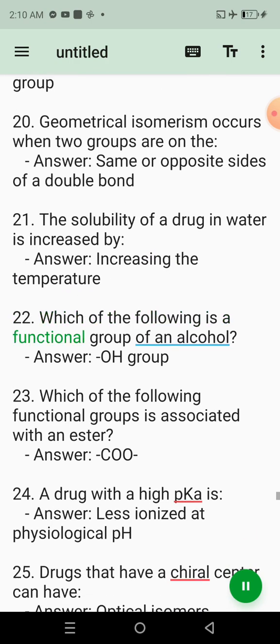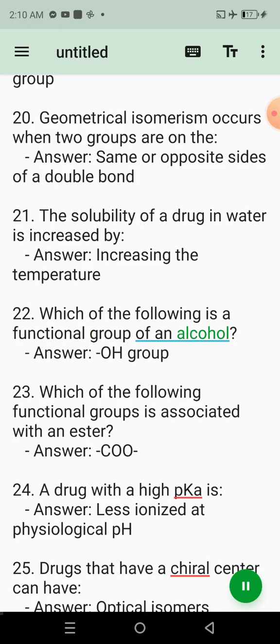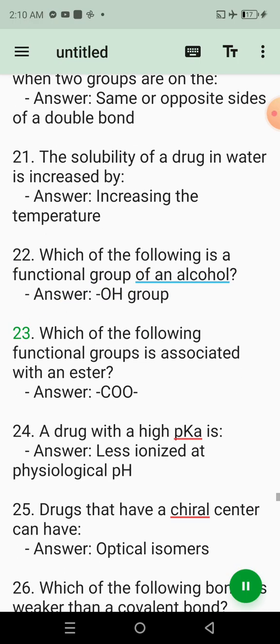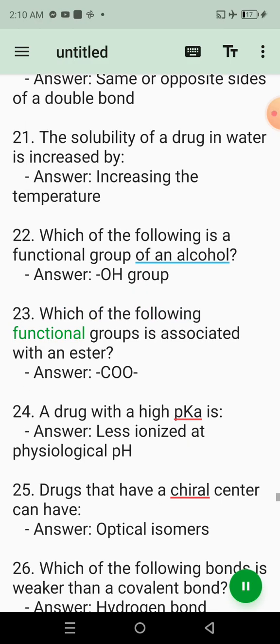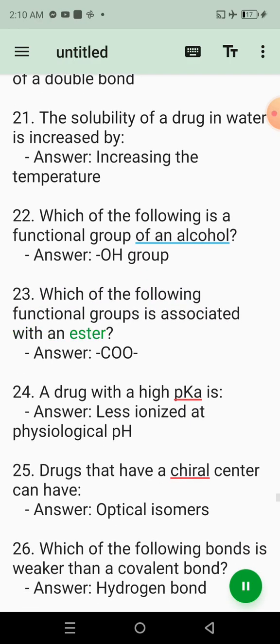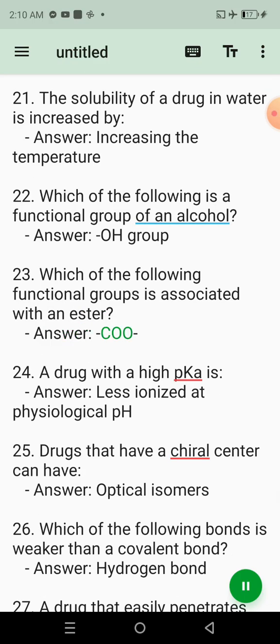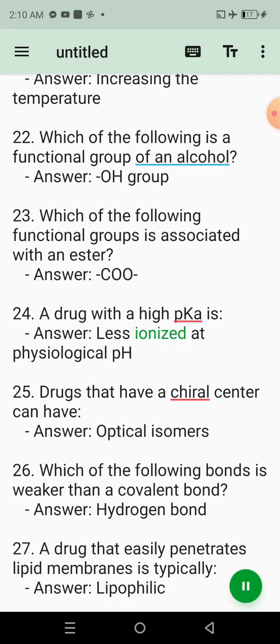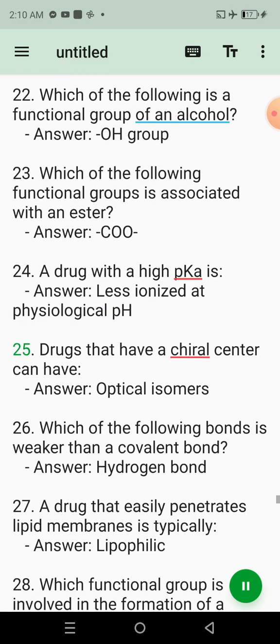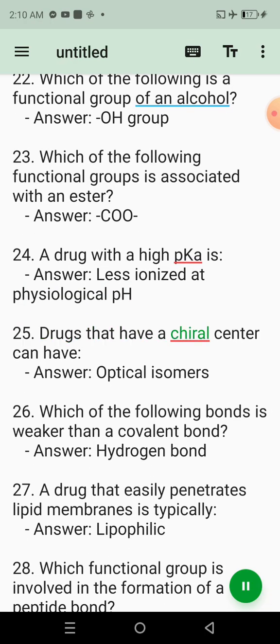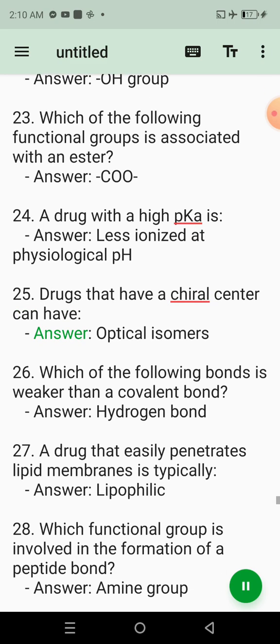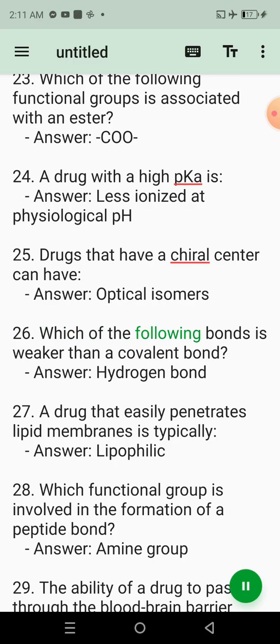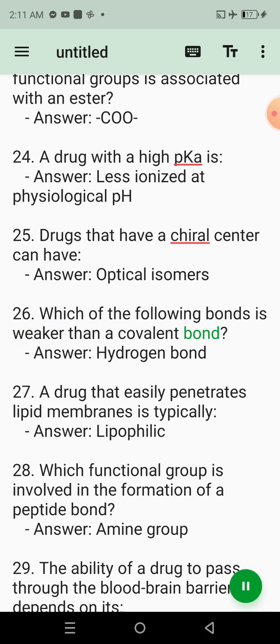22. Which of the following is a functional group of an alcohol? Answer: OH group. 23. Which of the following functional groups is associated with an ester? Answer: COO. 24. A drug with a high pKa is? Answer: less ionized at physiological pH. 25. Drugs that have a chiral center can have? Answer: optical isomers.